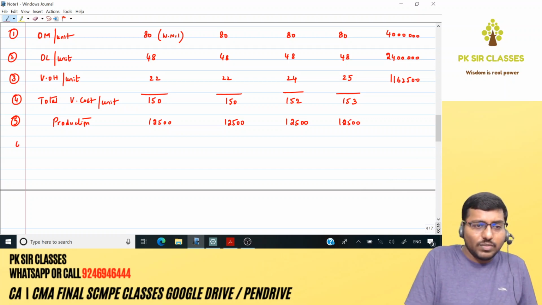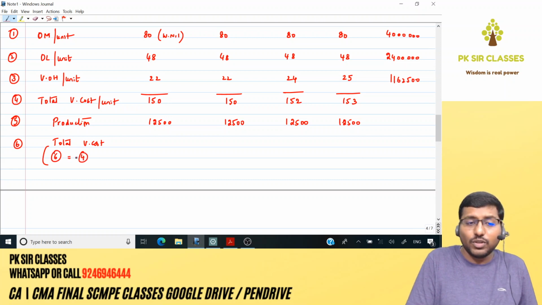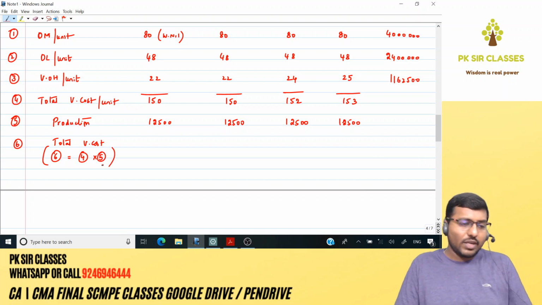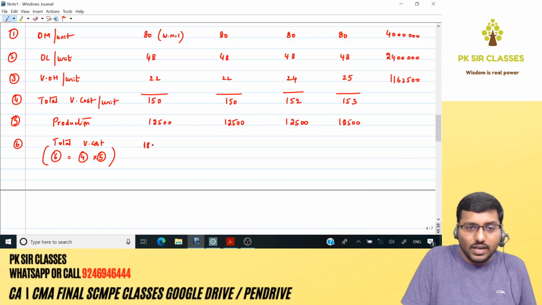So from this, I can calculate total variable cost, which is equal to variable cost per unit into production. So directly we can put the numbers. Per unit 150 into production 12,500 comes around 18,75,000.